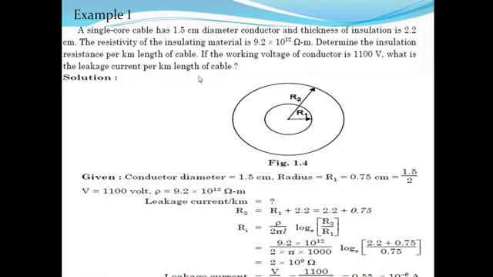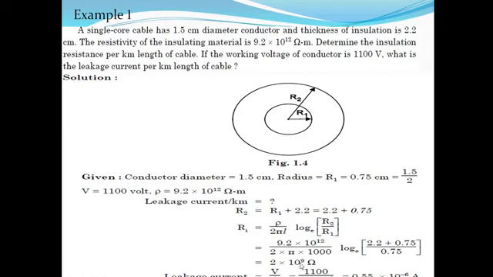So in this case, first we have to calculate the insulation resistance. Now the given data, conductor diameter is given 1.5 cm. So convert it into radius, so 0.75 cm. Now find out the radius of the insulator. Now the thickness of the insulation is given. So what is R2? R2 is equal to R1 plus thickness of the insulation. So R1 plus 2.2. Now the formula is Ri is equal to rho upon 2 pi L ln R2 by R1. So calculate the value.